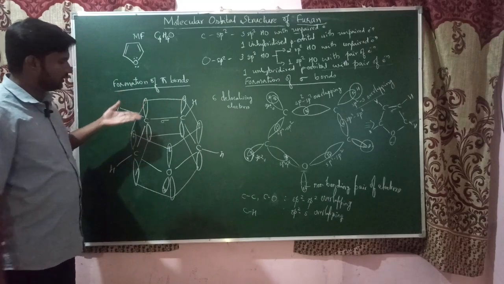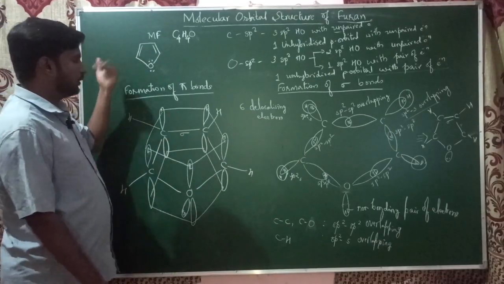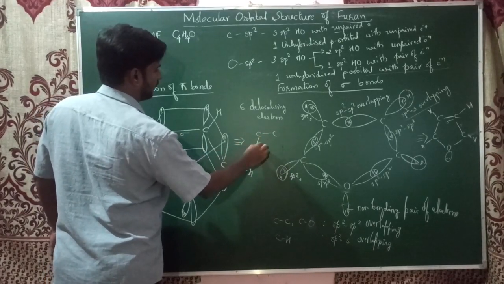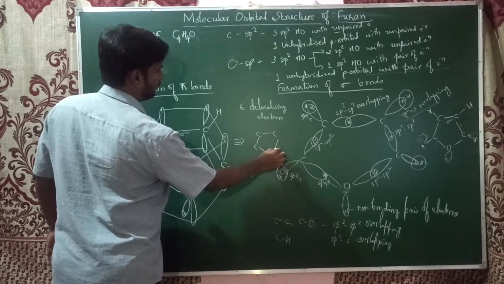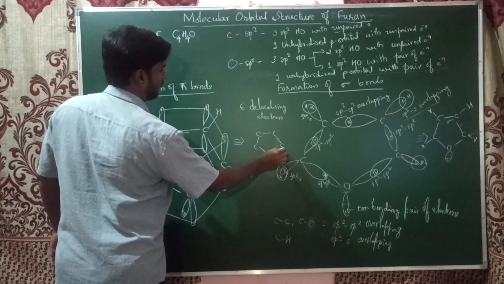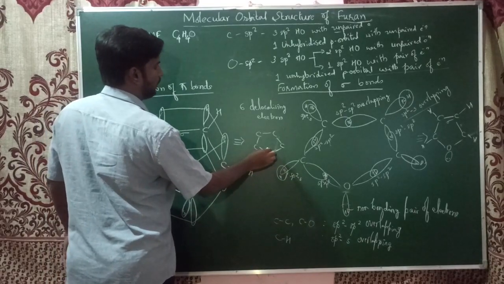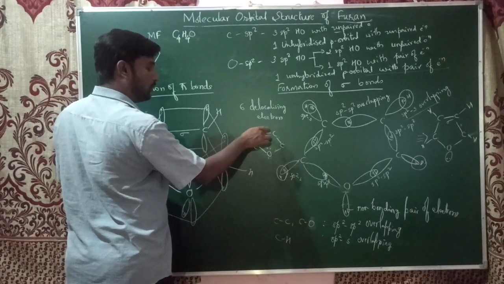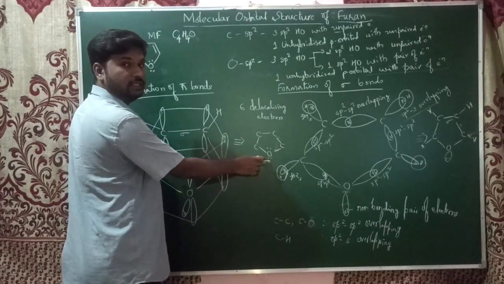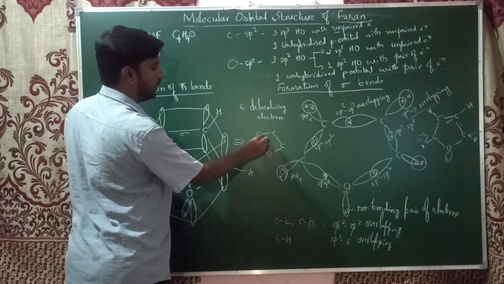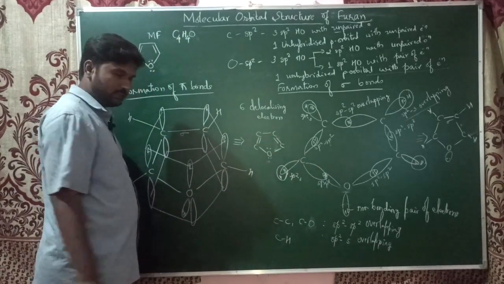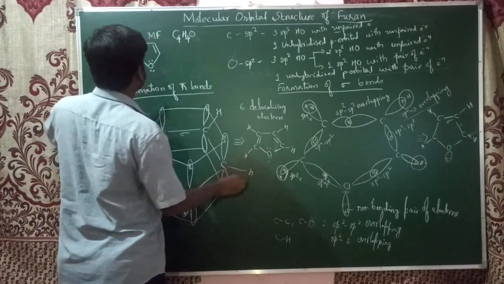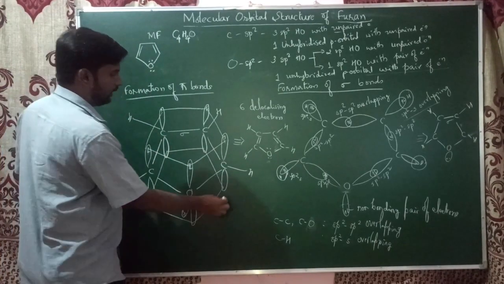So this is the molecular orbital structure, and it is equivalent to this structure. In oxygen there are two lone pairs: one pair is involved in the bond formation, and one pair is not. Here the pi bond is forming, and each carbon has a sigma bond with hydrogen. This is equal to this structure, or you can write it like this also.